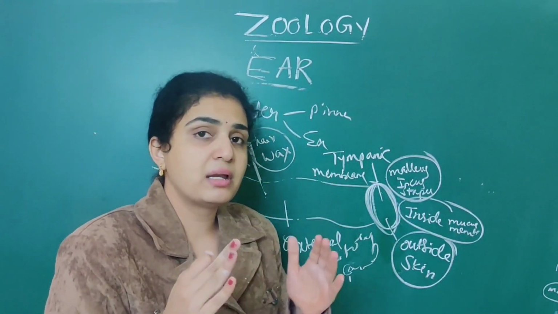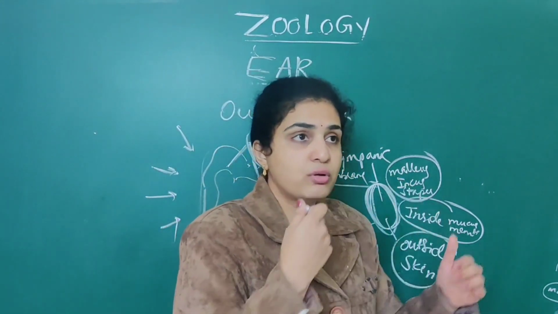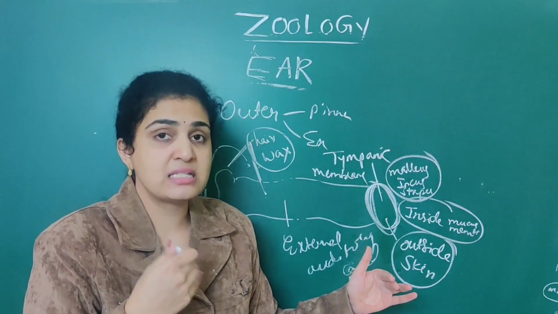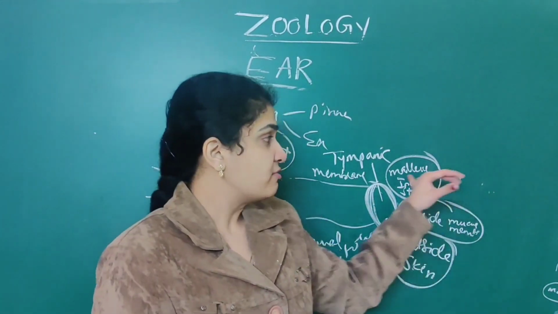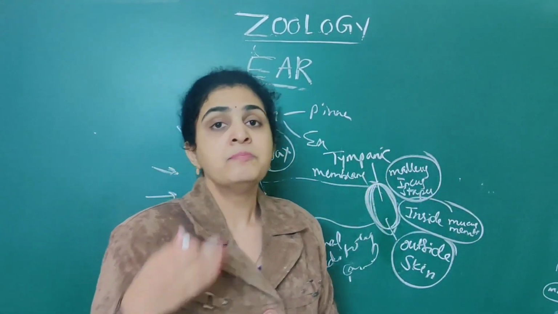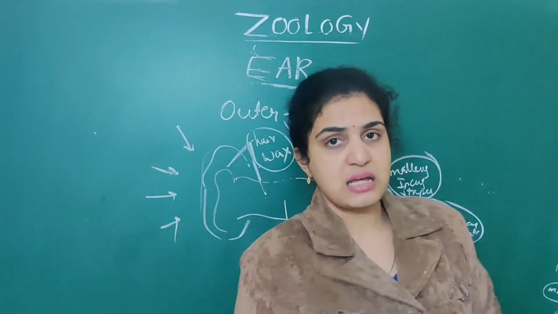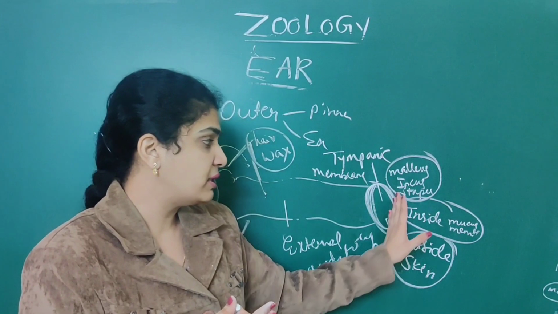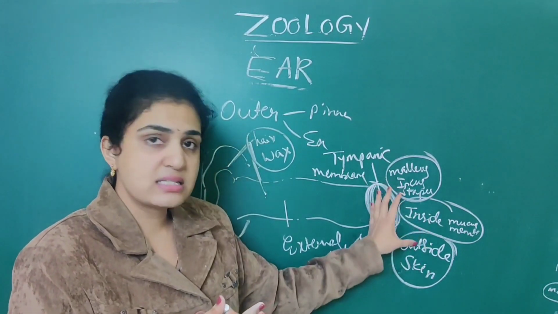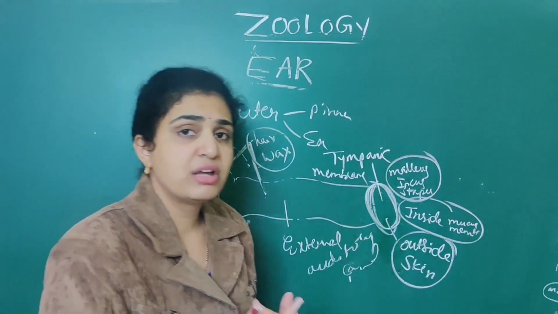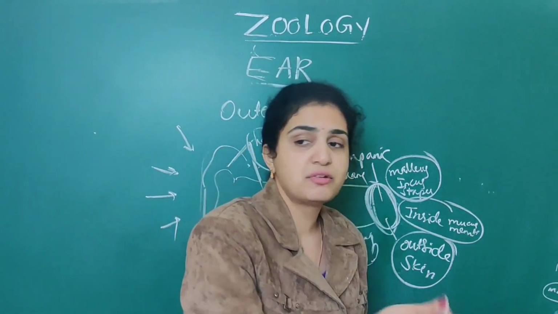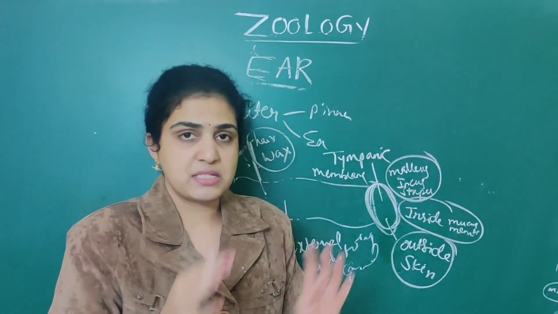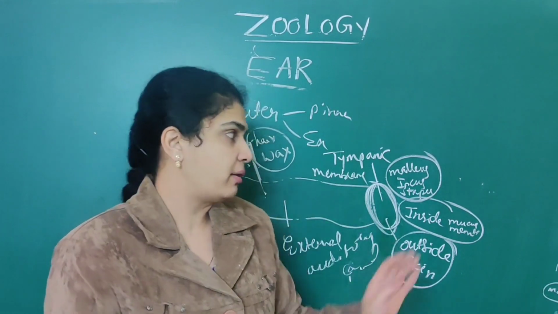So you should remember the order, because if you write stapes first and malleus last, it is wrong. Malleus is associated with the tympanic membrane, whereas the stapes is associated with the innermost ear. So malleus, incus, stapes follow an order.